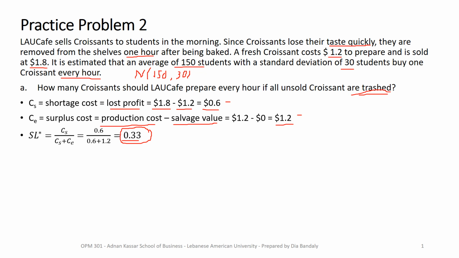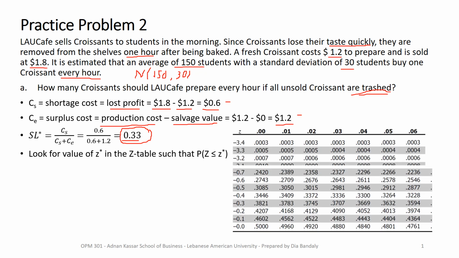All right. Now, from that, what do we have to do? We need to find the z value. We look into the z table such that the probability of z less than a certain value, which we call the critical value or z star, is 0.33. Here we go. This is an extract from the z table. We want to look inside the z table for 0.33, because what's inside the table is the probabilities.